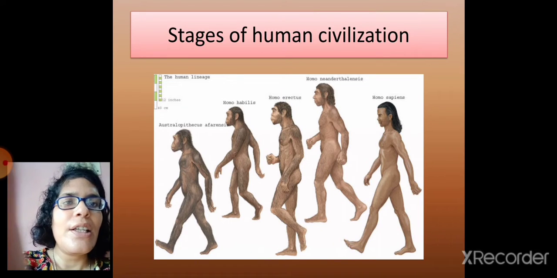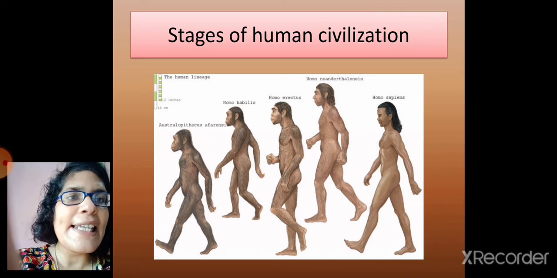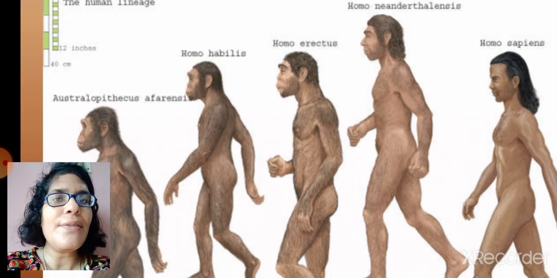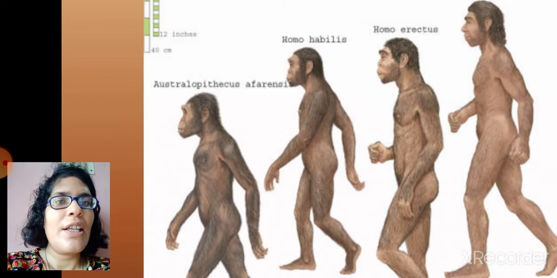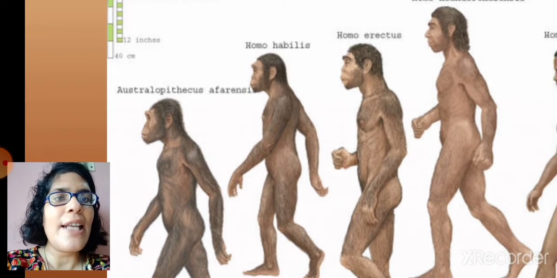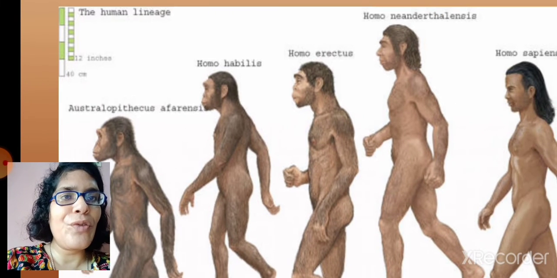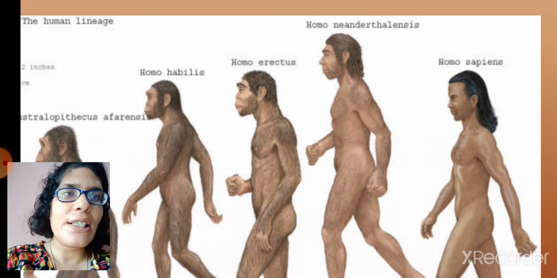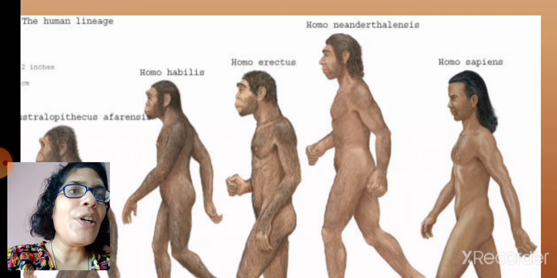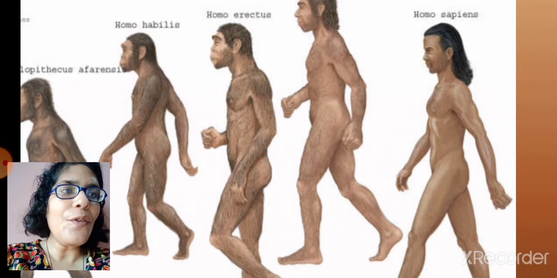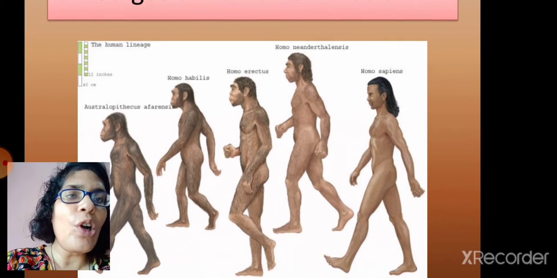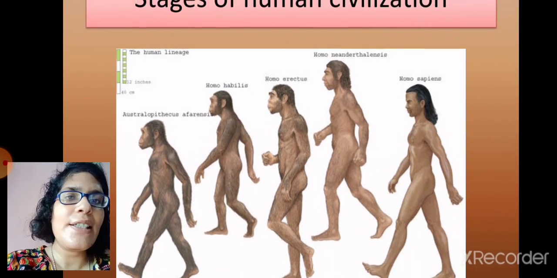Now see, in this slide, the stages of human civilization are shown. Let's see the first one from left. He is Australopithecus afarensis. The next one is Homo habilis. The third one, Homo erectus. The fourth one, Homo neanderthalensis. And the fifth one, Homo sapiens, that is modern human. And about all of them we have already discussed.